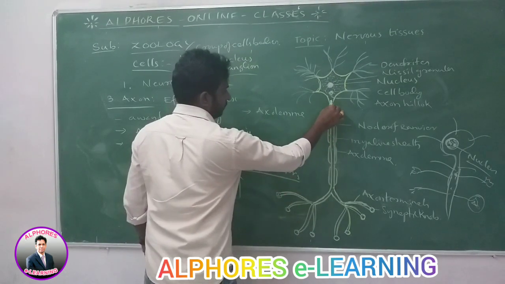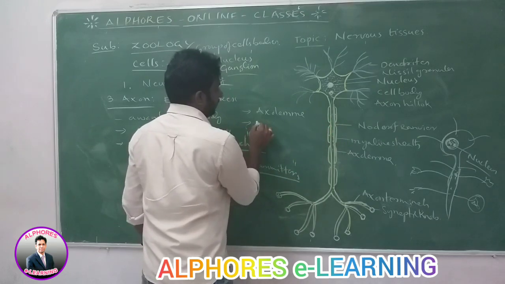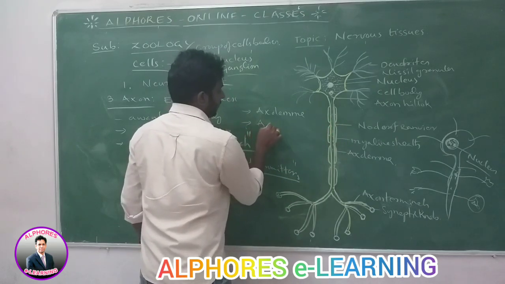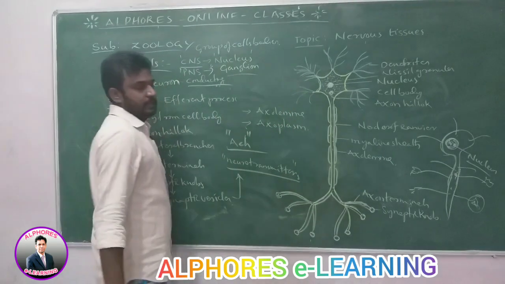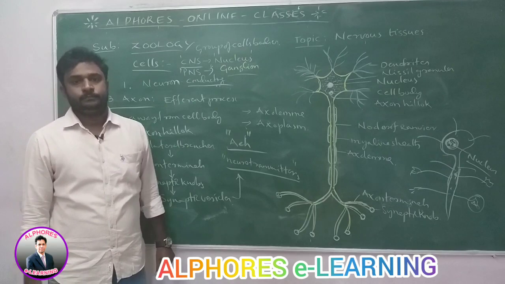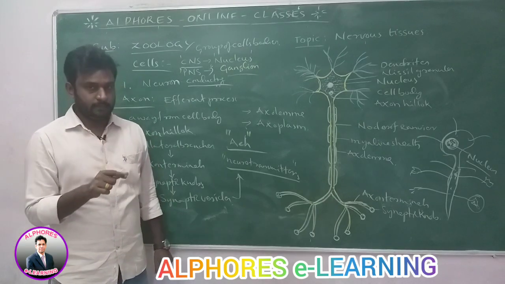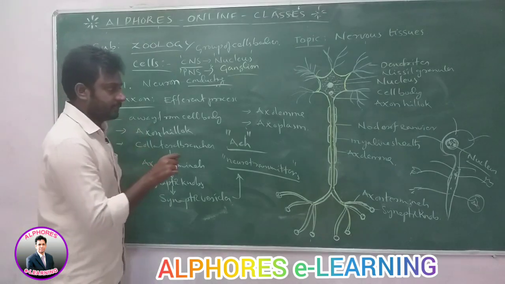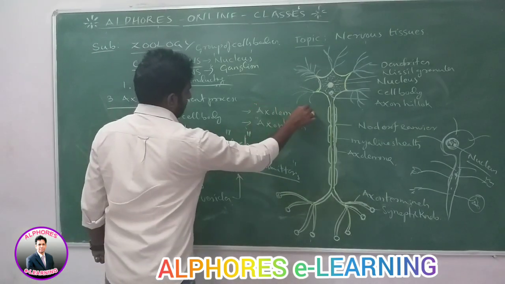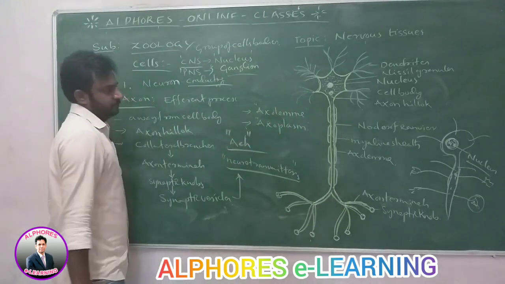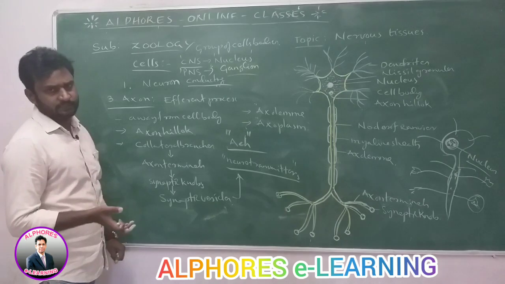Inside, cytoplasm is also present. The cytoplasm of the axon is called axoplasm. So the plasma lemma of the axon is called axolemma, and inside that there is cytoplasm, which is called axoplasm. Then in the axoplasm, what components are present?